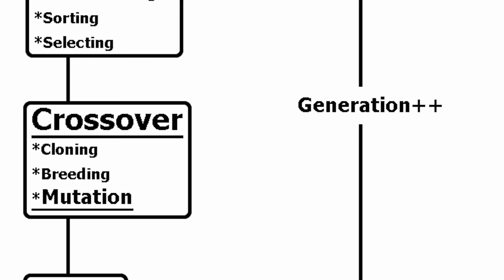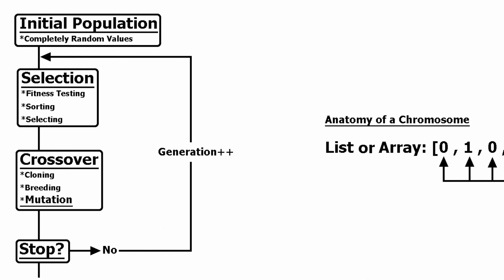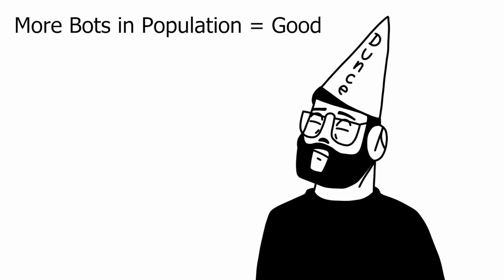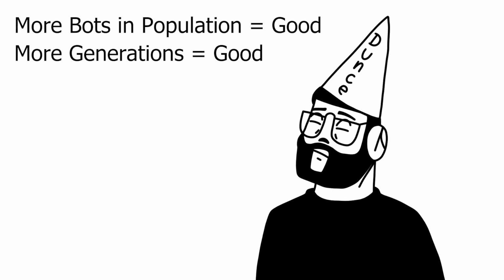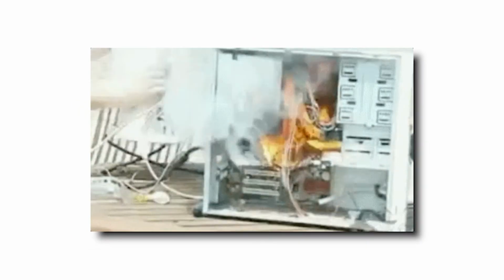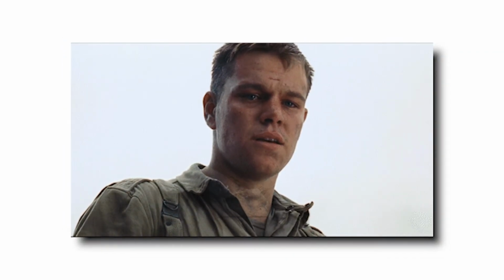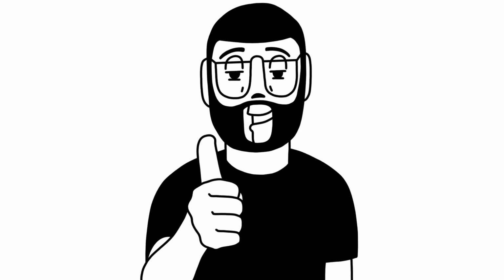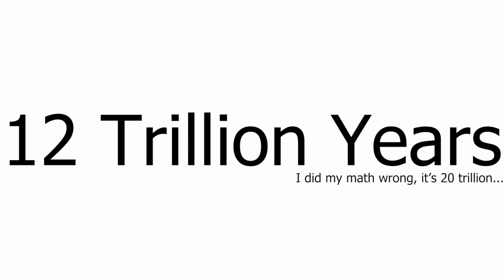With mutation done and the new generation created, you just loop that generation back to the selection phase and start over. The higher the population count per generation and the more generations you let the algorithm run, the better the results. So create as many bots as your computer can handle and let the algorithm run for as long as you can manage. Eventually, after a few thousand generations, the algorithm will get it right with fairly high accuracy. And instead of it taking 12 trillion years, it really only takes a few minutes.